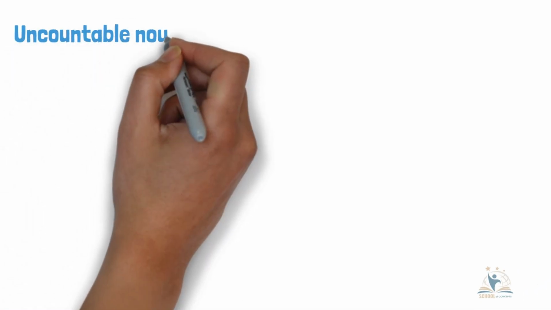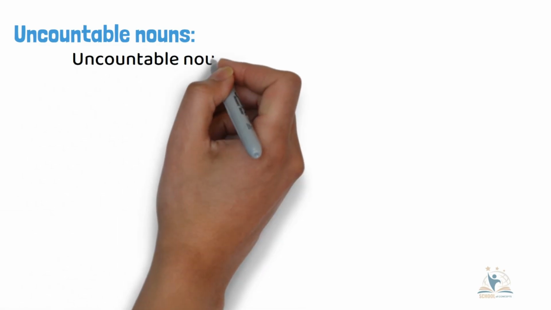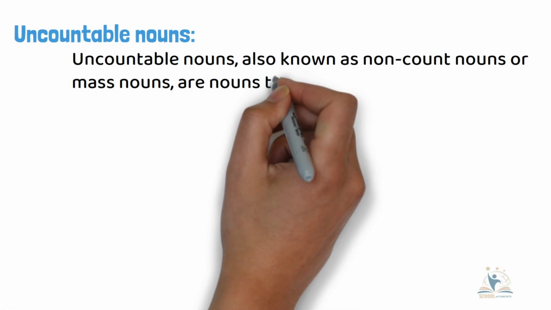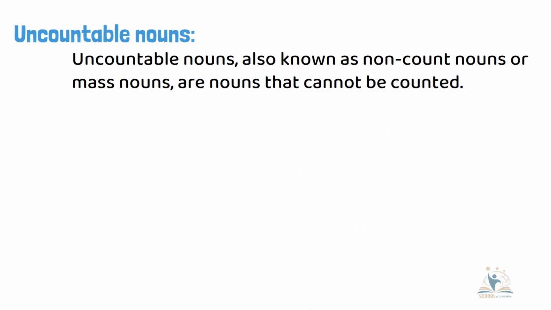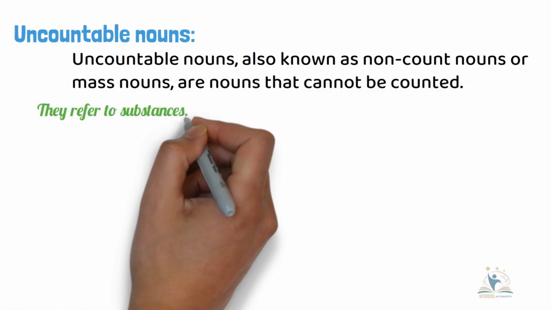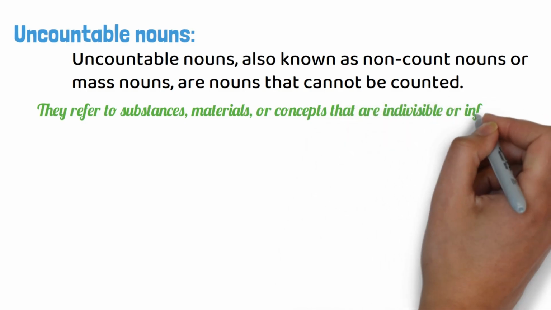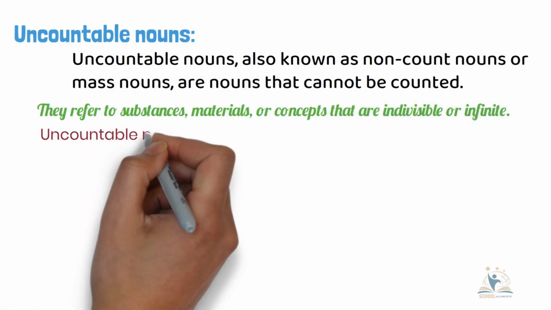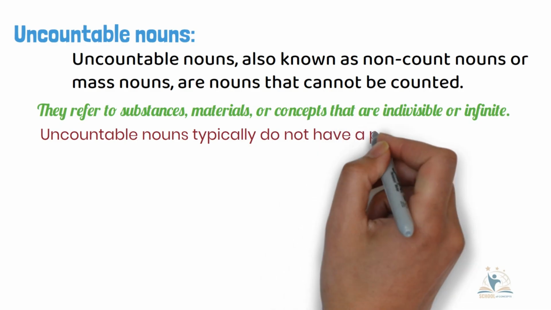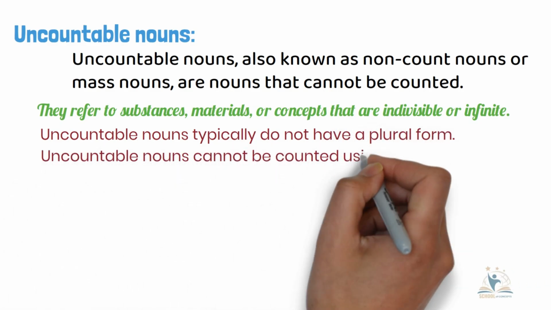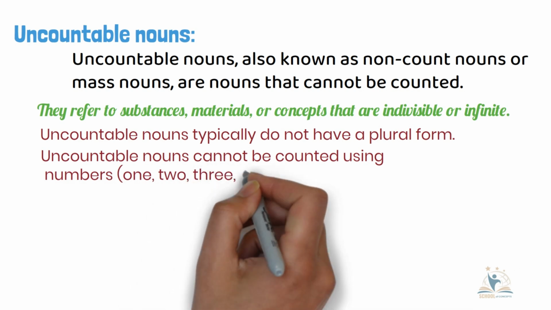Uncountable nouns. Uncountable nouns, also known as non-count nouns or mass nouns, are nouns that cannot be counted. They refer to substances, materials, or concepts that are indivisible or infinite. Uncountable nouns typically do not have a plural form. Uncountable nouns cannot be counted using numbers 1, 2, 3, etc.